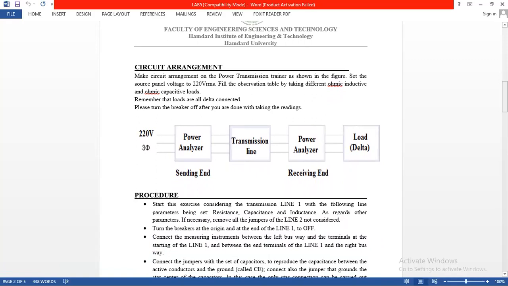After the equivalent diagram of the power transmission line from sending to receiving station, make a circuit arrangement on the power transmission trainer as shown in the figure. Set the source panel voltage to 220 volt RMS. The voltage we get from the utility is in RMS, the root mean square value, that is 220 volts. Fill the observation table by taking different ohmic inductive and ohmic capacitive loads. Remember that loads are all delta connected. All are in delta connected notation.